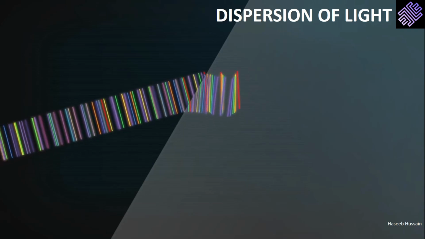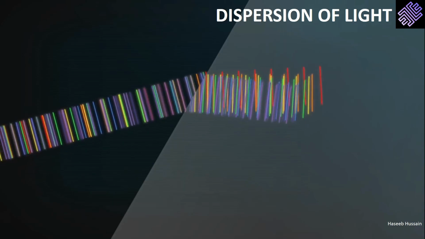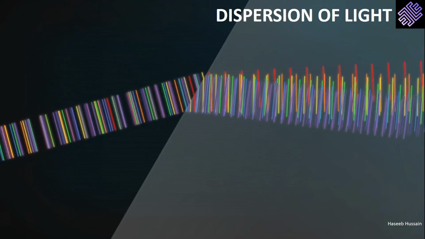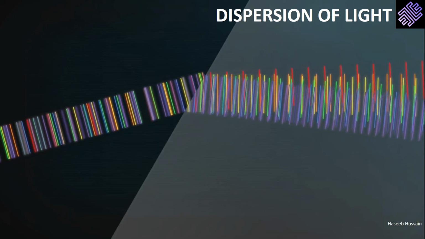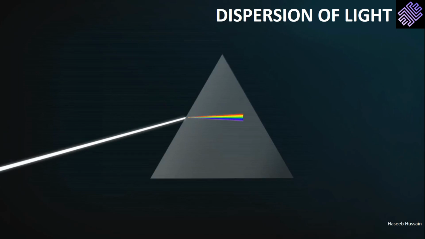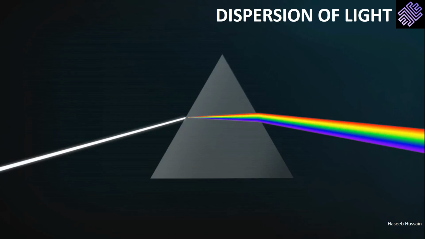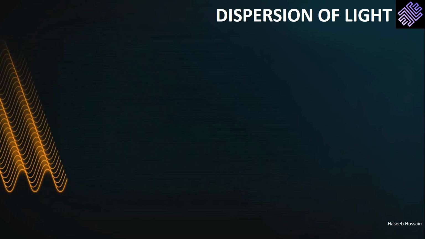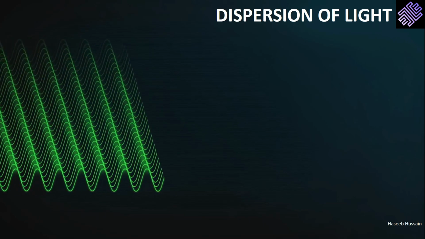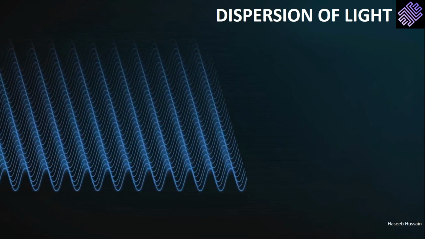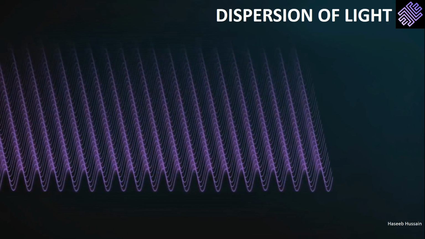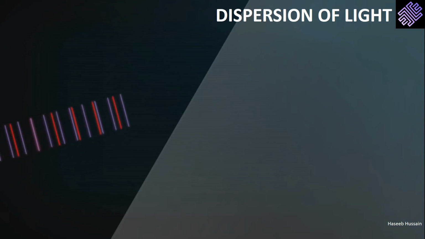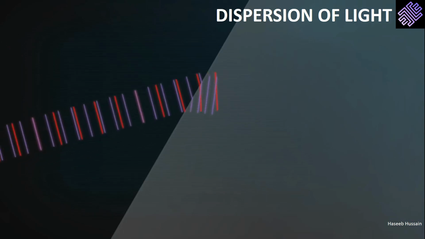So the colors get separated when they first enter the glass at an angle, and they spread out even more when they speed up on leaving the glass prism. The reason different colors slow down by different amounts is because they have different wavelengths. Red light has the longest wavelength, followed by orange, yellow, green, blue, indigo, and finally violet, which has the shortest wavelength. The shorter the wavelength, the longer it takes to travel through glass.